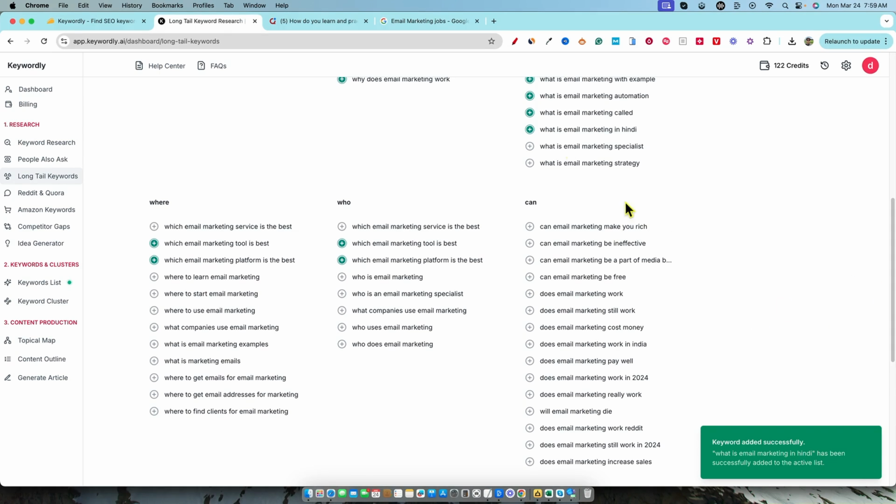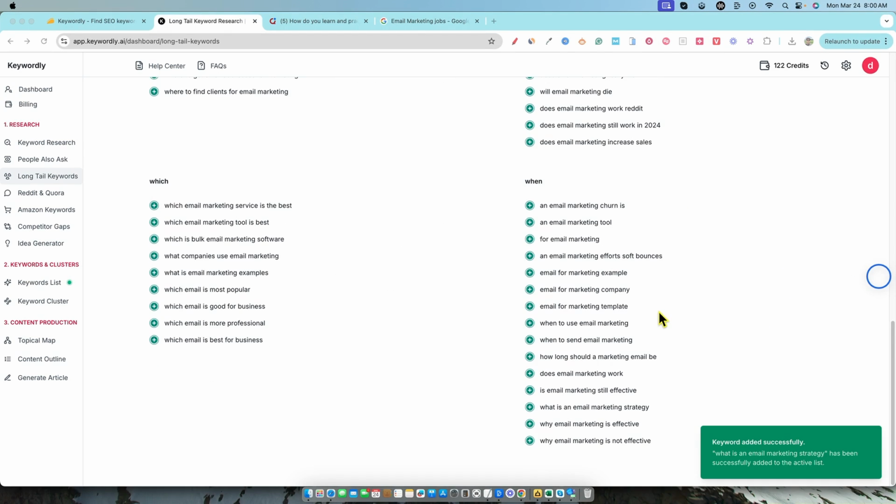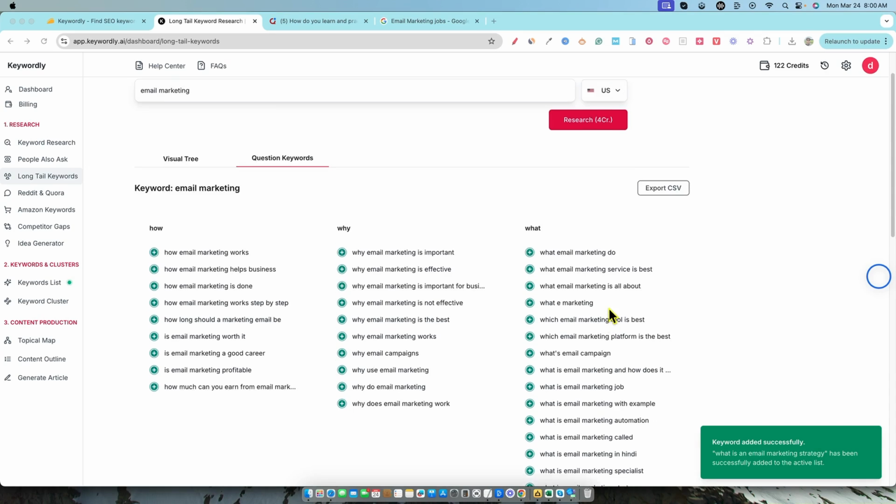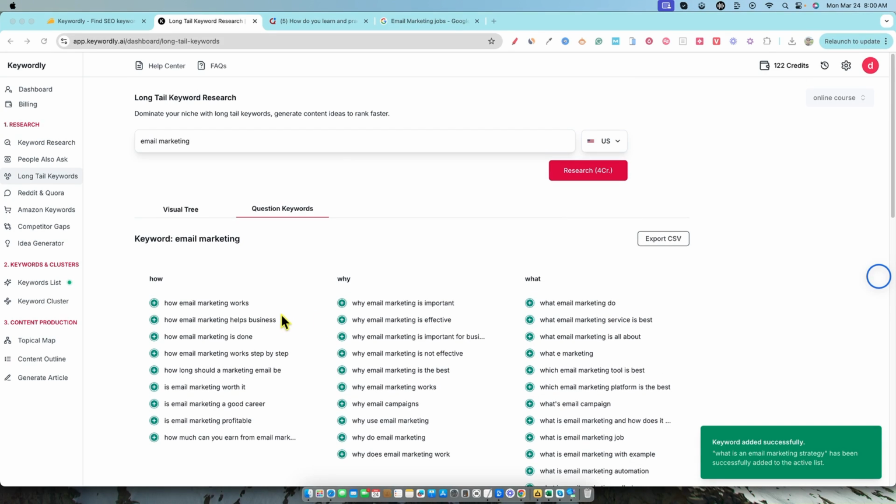I'm going to go and finish this real quick. Okay, so I've got them all added. So all those keywords were added. Again, I had to manually click on each one of them to do that. Let's go over to the topical map.